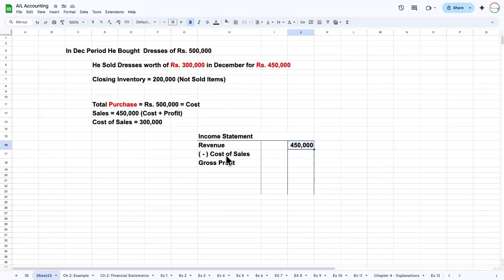So to get this revenue of 450,000, we incurred a cost. It means 300,000 worth of goods we sold for rupees 450,000. So the cost of sales is going to be 300,000 for us.